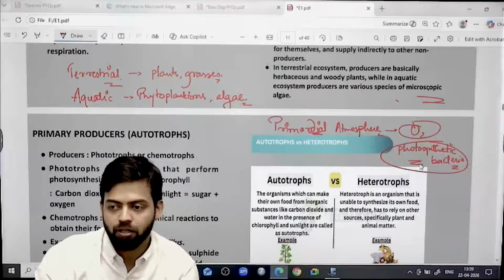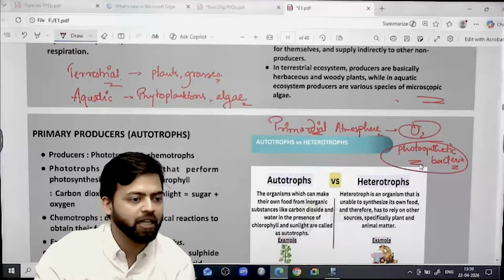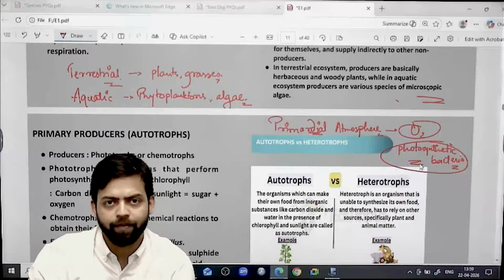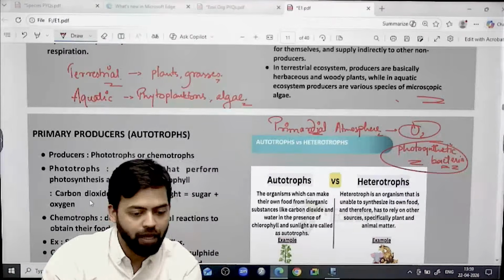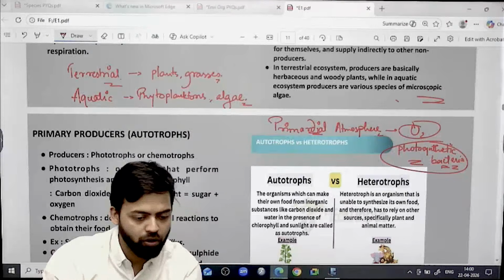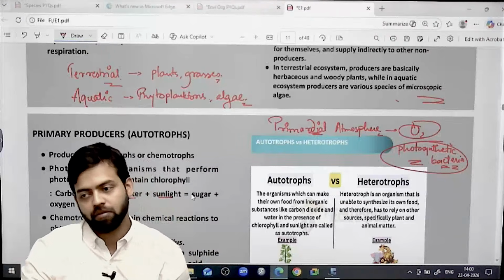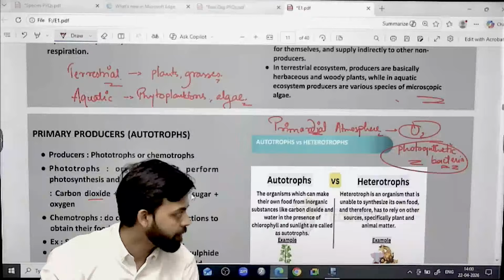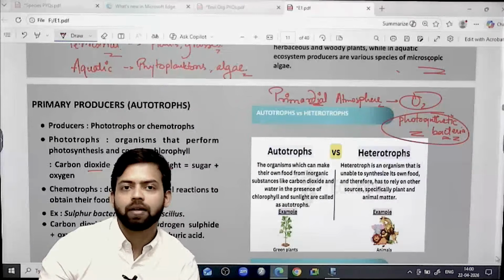Otherwise also oxygen was there, but that was there in the form of oxides in the rock, right? Ferrous oxides was there, magnesium oxides was there, manganese oxide was there, but not the free oxygen. That came because of the photosynthetic bacteria. So what happens is, in case of phototrophs, or usually the autotrophs, carbon dioxide, water, sunlight interacts, releases sugar, glucose to produce energy, right? This is usually what happens.